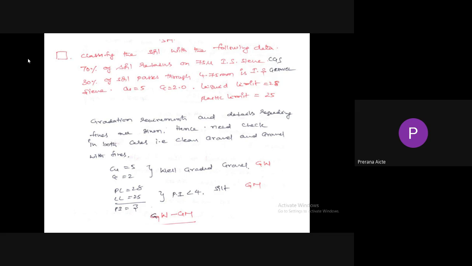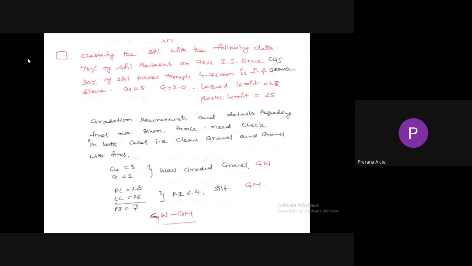So Cu value equal to 5, Cc value equal to 2, liquid limit equal to 28, plastic limit equal to 25. So gradation requirements and details regarding fines are given. Hence need to check in both the cases. So gradation requirement, that means Cu value, Cc value is given.